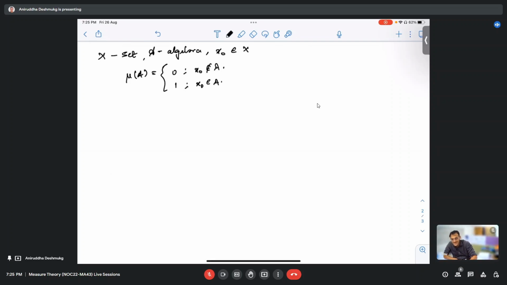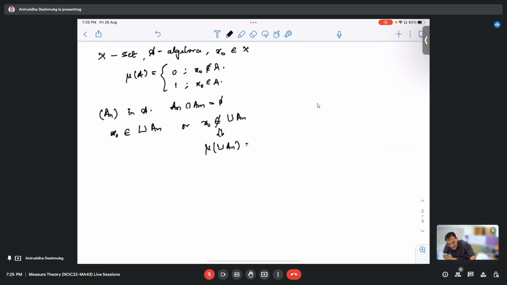So see, this one is simpler than the previous one, right? Suppose we take a sequence A_n in A which is mutually disjoint, so A_n intersection A_m is empty. There are two possibilities: either x naught is inside this union or x naught is not inside this union. If x naught does not belong to the union of the A_n, then the measure of this union is zero. That's because it is defined that way, by the definition, right?